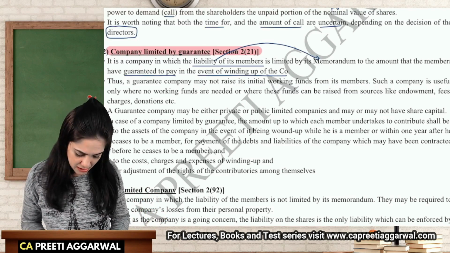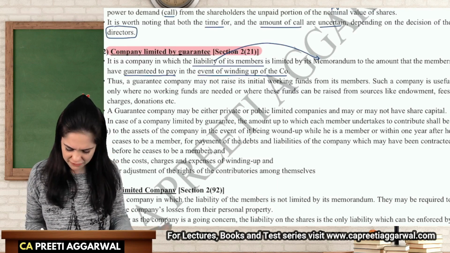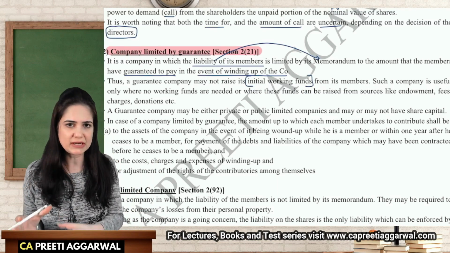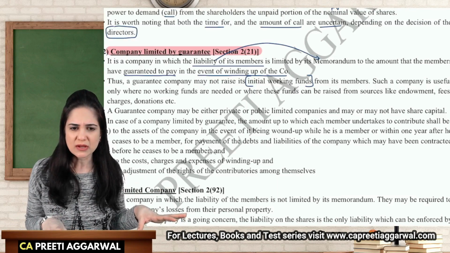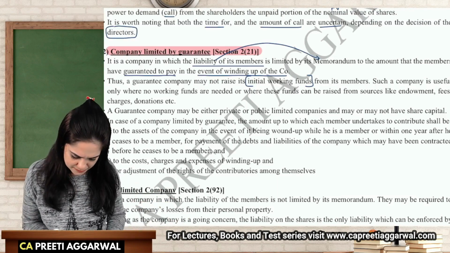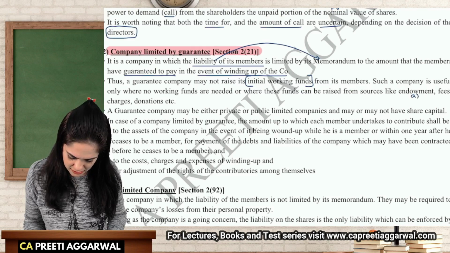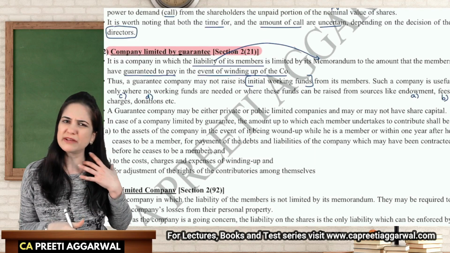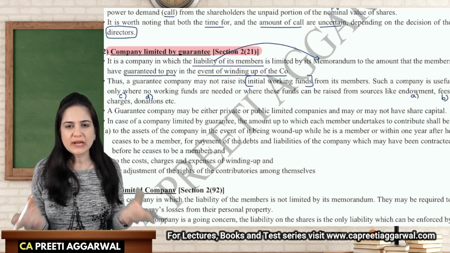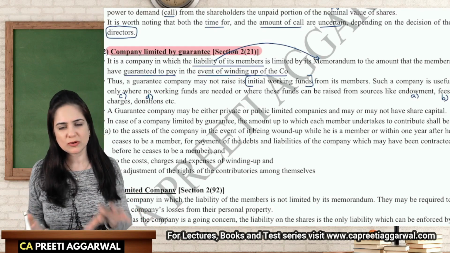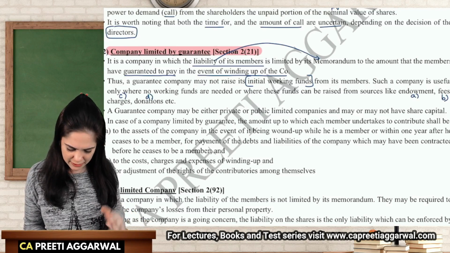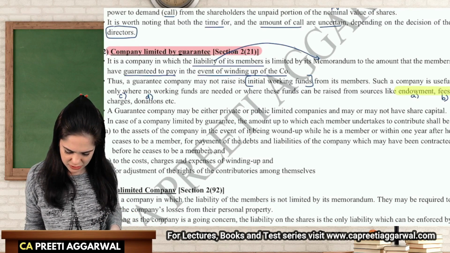Winding up. They don't need initial funds from members. Why? I already informed you that these guarantee companies are generally Section 8 companies. So they get a lot of money from endowment, fees, charges, donation. They get a lot of money from there. So they don't need initial working funds from the members. They don't need their share capital.